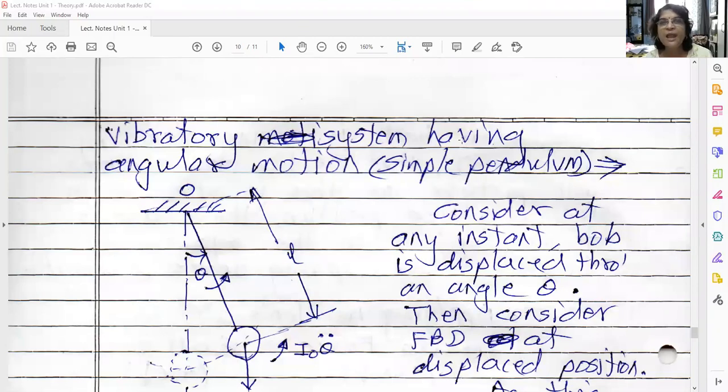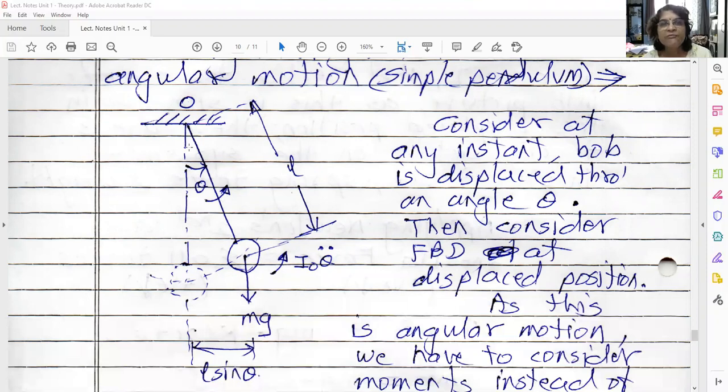Now let us see the angular motion example. A vibratory system having angular motion is the simple pendulum. Here this is the equilibrium position of the simple pendulum, in the vertical condition. Now I want to create vibrations for this simple pendulum, so I will apply a torque. I will take this bob towards the right and release it, so force is applied only initially to create the vibrations. When you release, the simple pendulum will vibrate about this mean position. So theta represents the displacement at any time t.